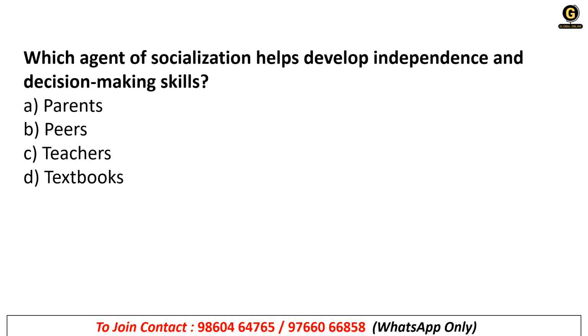So first question on your screen: which agent of socialization helps develop independence and decision making skills? From the options, we need to choose the right option, which is stating that this agent is developing the child's decision making skills. It may be parents, peers, teachers, or textbook as well. So choose the right answer and give the answer in the comment box. I'll give you 10 seconds for this.